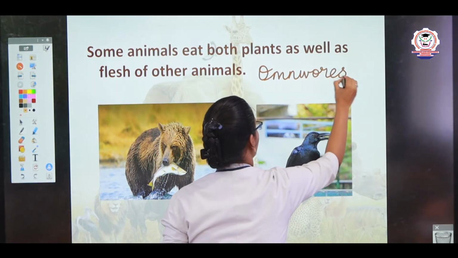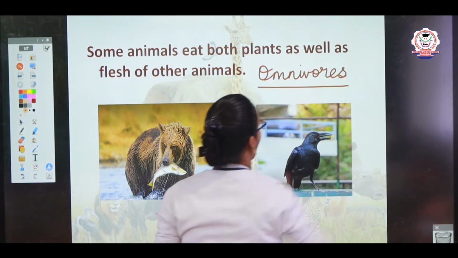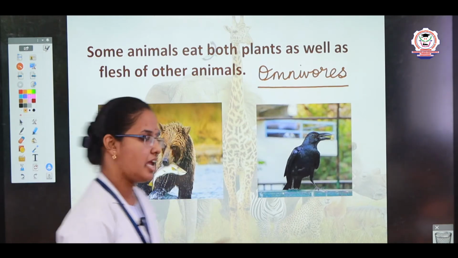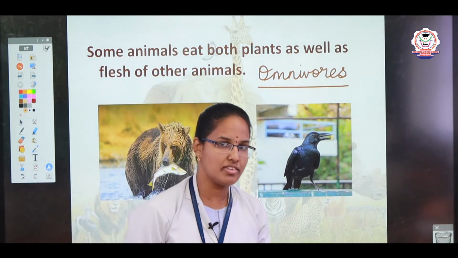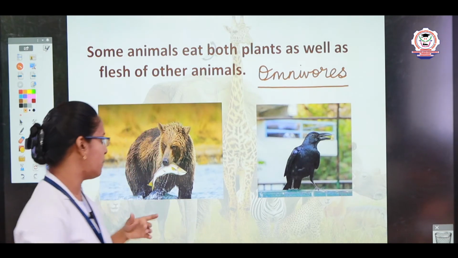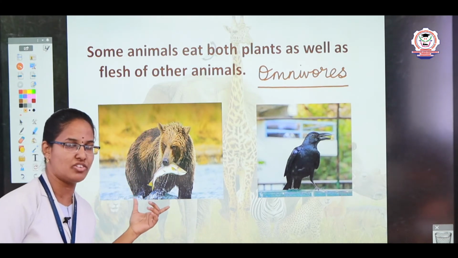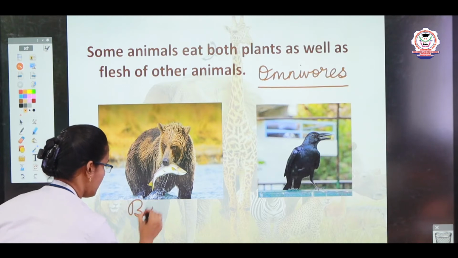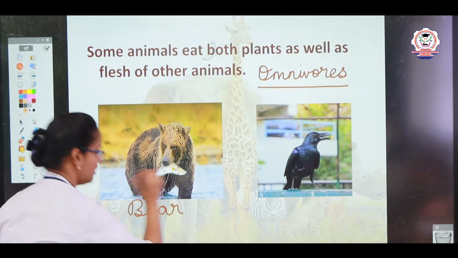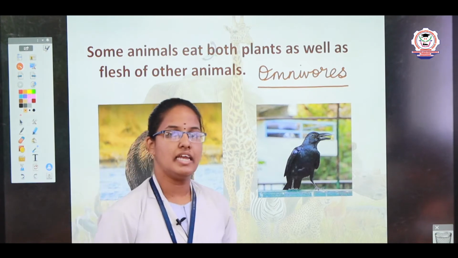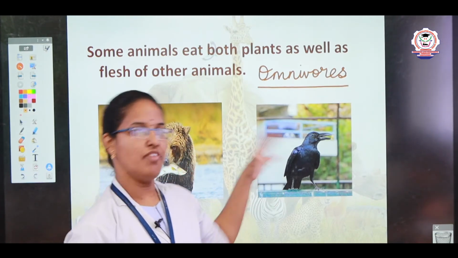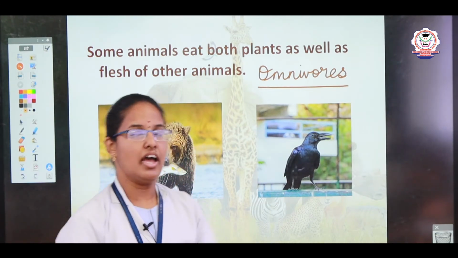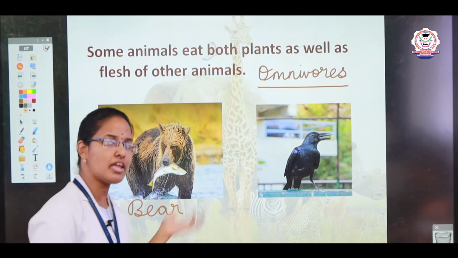O-M-N-I-V-O-R-E-S. Okay, they are called omnivores. They eat both flesh as well as the plant. See some examples. What animal is this, children? Bear. B-E-A-R. Bear. It used to eat the fish and flesh of some other animals, and they also eat the plants